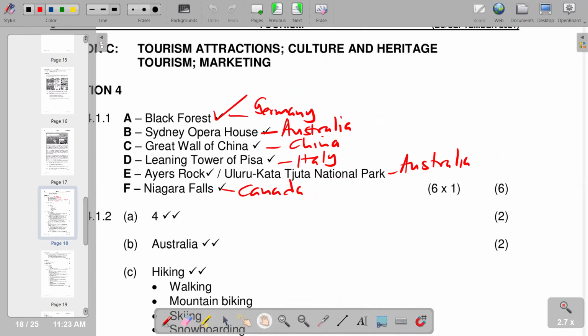If you come here, you would see that we've already indicated their countries, and we can see that Germany is in Europe. Australia is a continent on its own. We have China, which is Asia. Italy, Europe again.